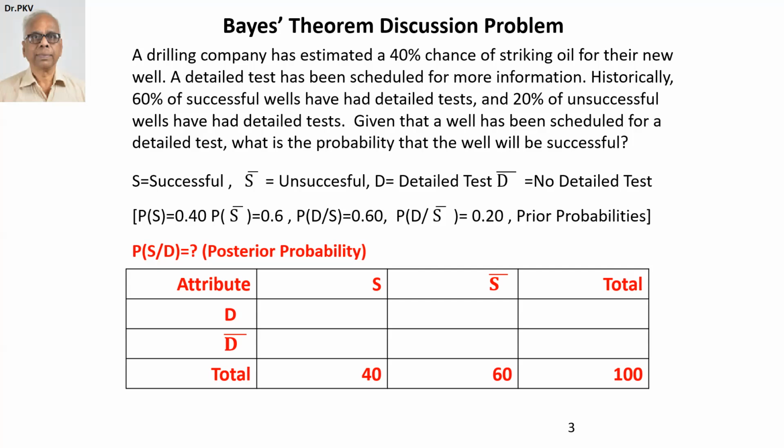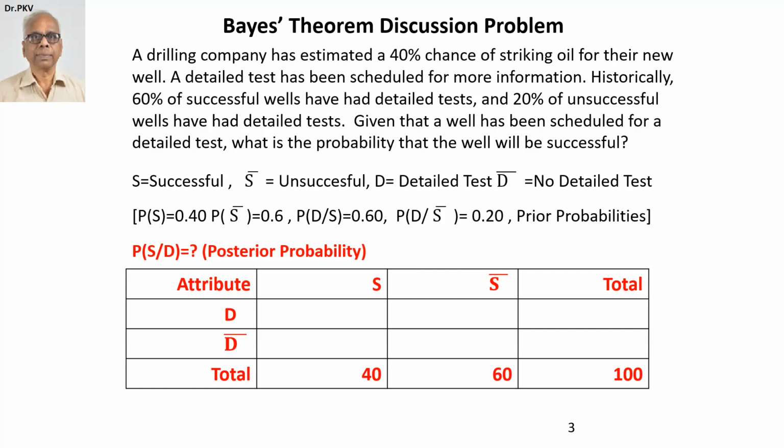We are also told that 60% of the successful wells had undergone detailed test, and therefore probability of D given S is equal to 60%.